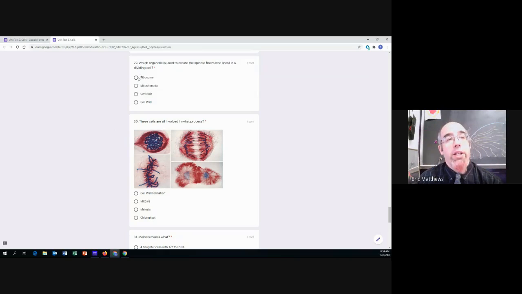Would that be the ribosome that makes the lines? A mitochondria that makes the lines? A centriole that makes the lines? Or a cell wall that makes the lines?